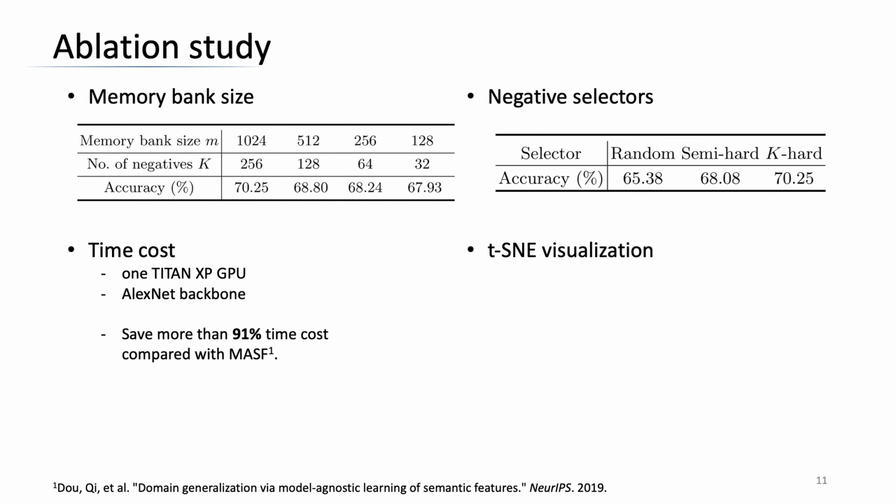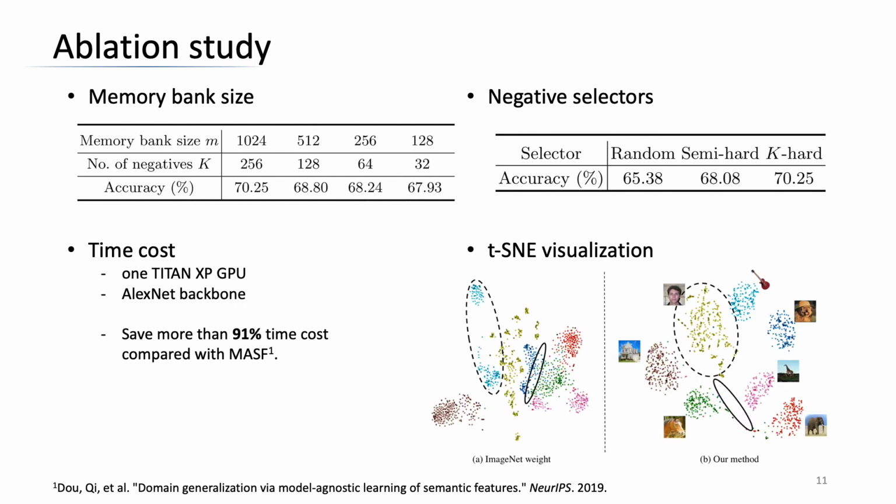We also employ t-SNE to analyze the feature-level discrimination of our method, and the visualization results are shown in figure right. Compared with the feature extracted from the ImageNet pre-trained network, the distance between different class clusters in our method becomes evident.